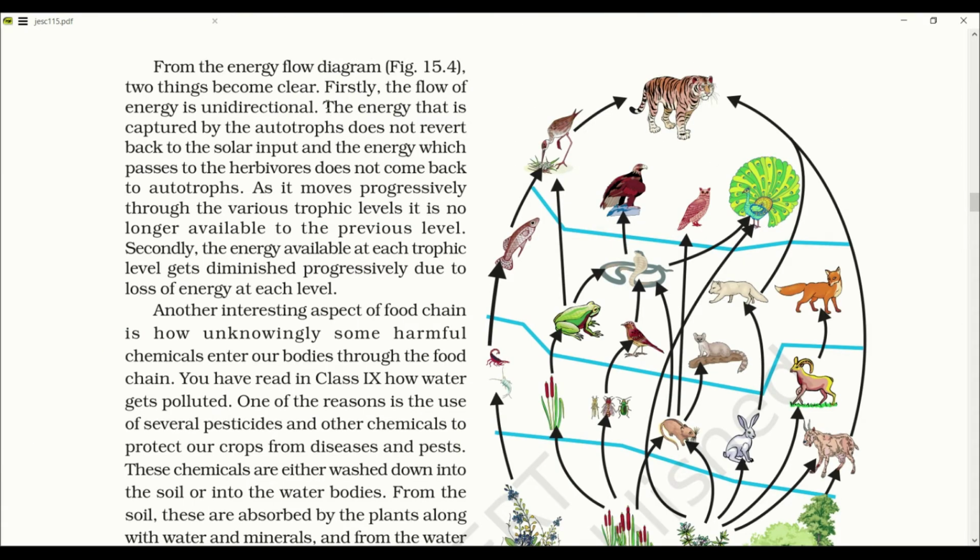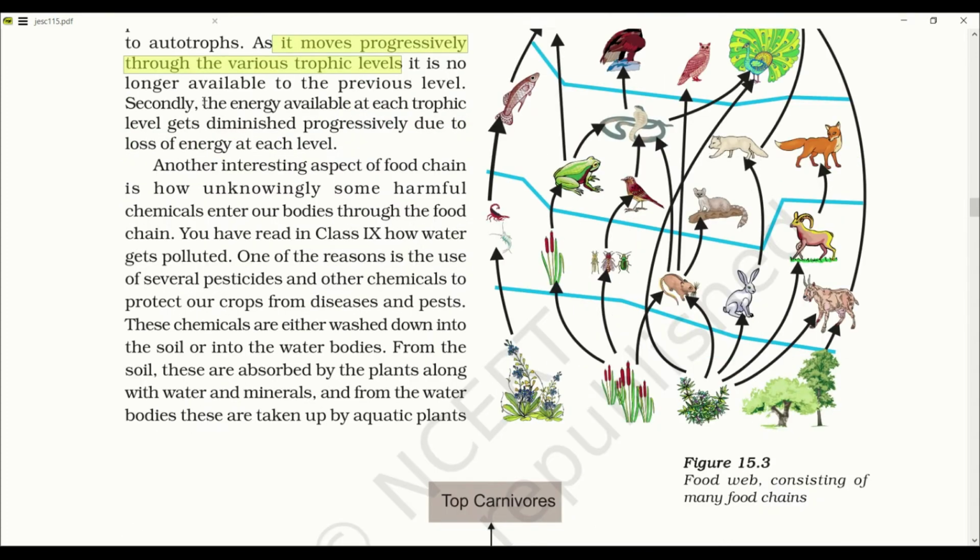Firstly, the flow of energy is unidirectional. That means it travels in only one direction. The energy from the snake goes to peacock, but from peacock it doesn't return back to snake. The energy that is captured by the autotroph does not revert back to the solar input, and energy which passes to the herbivores does not come back to the autotrophs. It moves progressively through various trophic levels. Secondly, the energy available at each trophic level gets diminished progressively due to the loss of energy at each level.